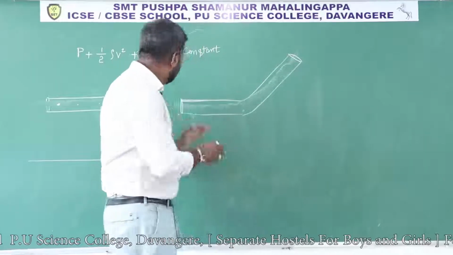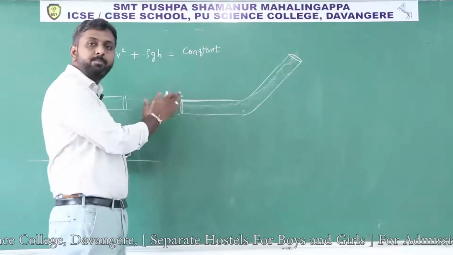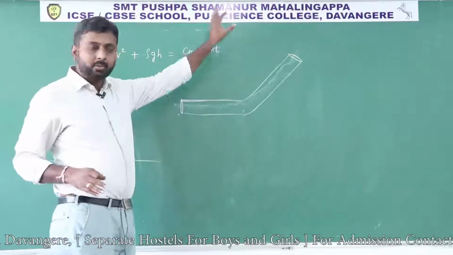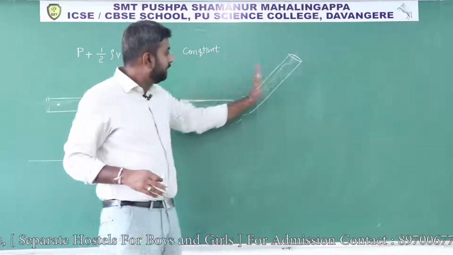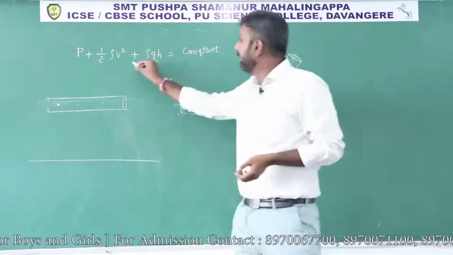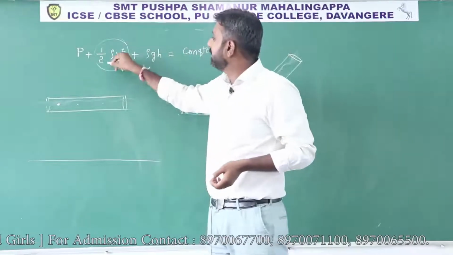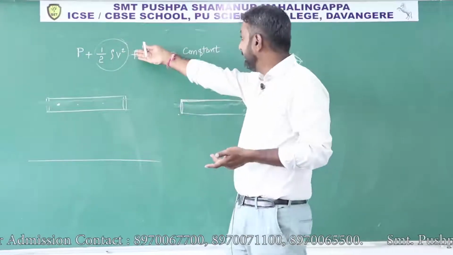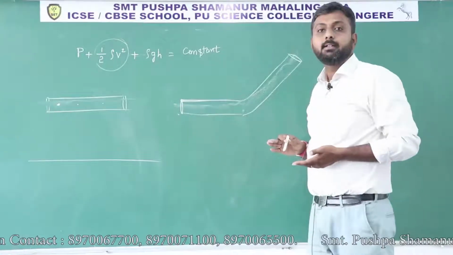Not like that. We are maintaining the flow and the area is the same throughout the pipe, so at every point the velocity remains the same, which means the kinetic energy remains constant.